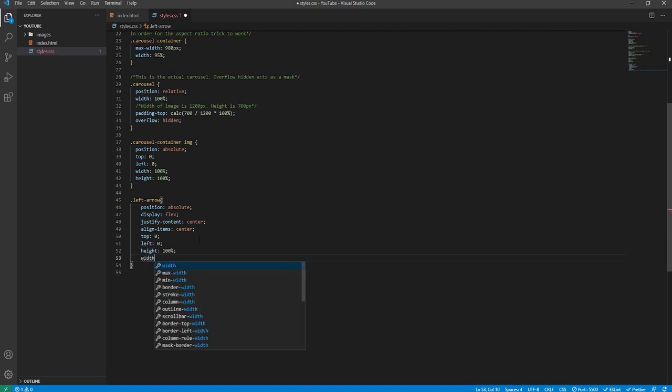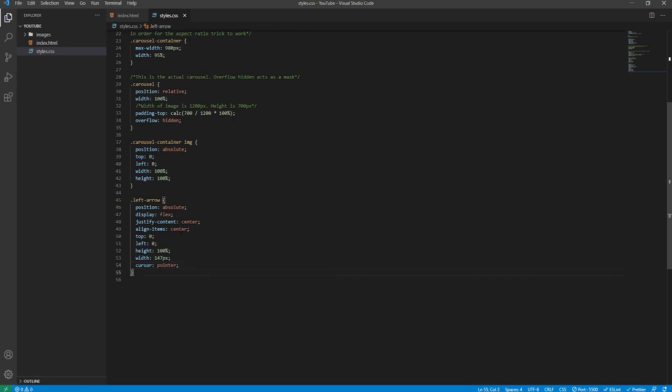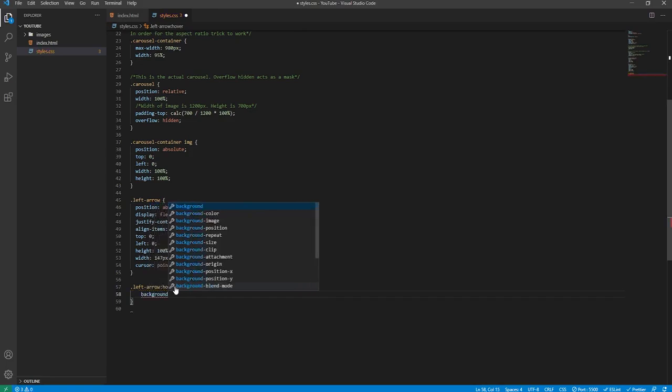Its width will simply be 147 pixels. I found that was a nice value. And its cursor, we want a good visual indicator that the user can interact with it, so I'll set it to pointer. Now we won't be able to see this left arrow at the moment, so when the user hovers over it, we'll want to give it a background color. We'll give it sort of a faint gradient background color, and we will give it the pseudo class of hover, so the styling will be applied when the user hovers over it.